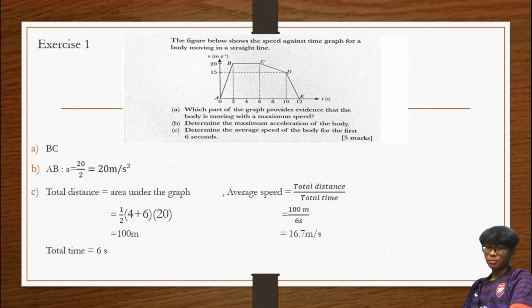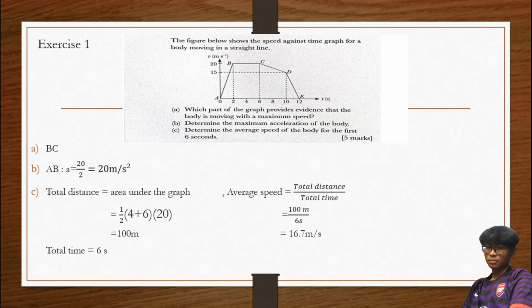Okay, kita buat we do some exercise. Okay, first exercise first. The figure below show the speed against time graph for a body moving in straight line. Which part of the graph provide evidence that the body is moving with a maximum speed? Okay, first of all we must find out, take out the punya information. Okay, first information yang we can see is this. Kita boleh tengok dia punya what type of the graph. Okay, this graph is the speed against time graph.